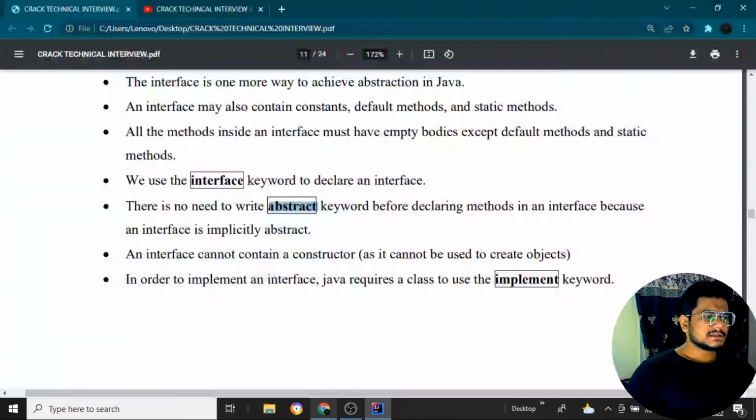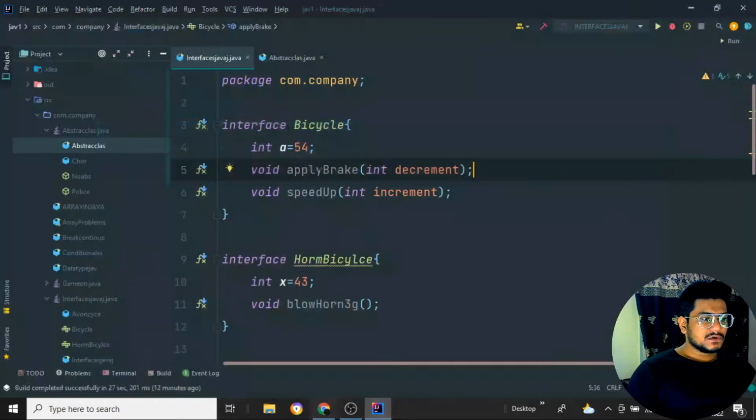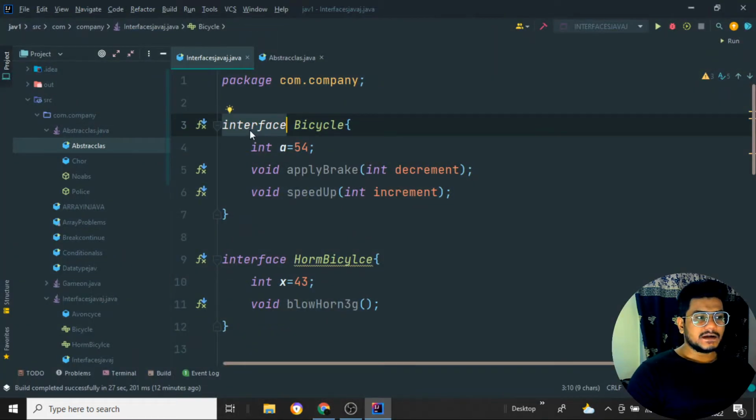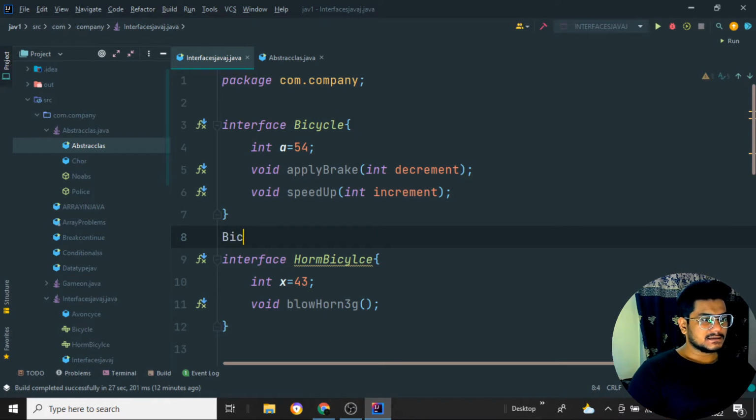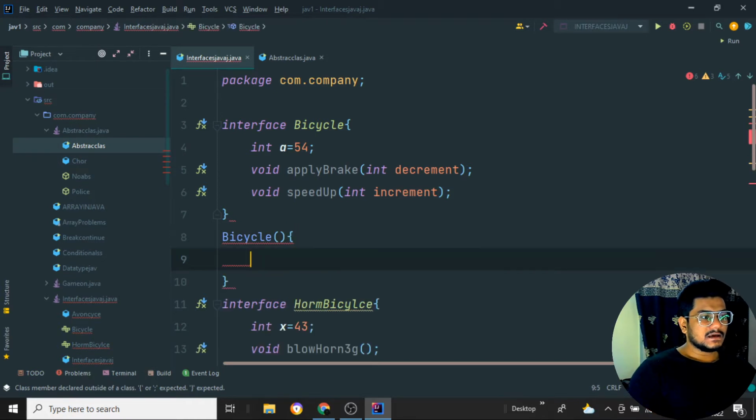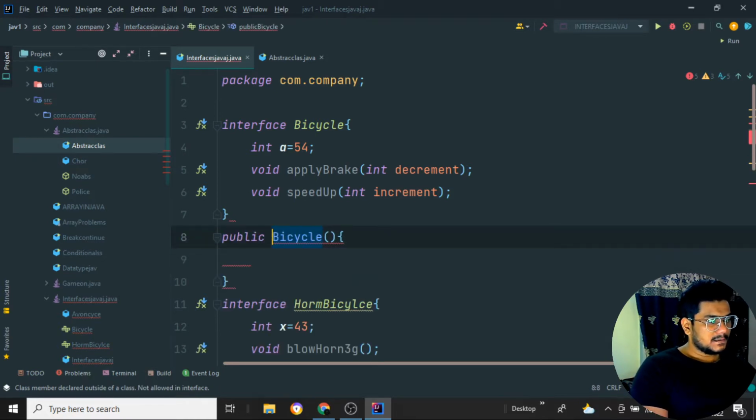Next we come here, there is no need to write abstract. An interface cannot contain a constructor, as it cannot be used to create an object. As I said, we cannot create an object for the interface, so we cannot create a bicycle from the bicycle interface. I cannot just create a constructor of it, like a public bicycle. I cannot create it like this.